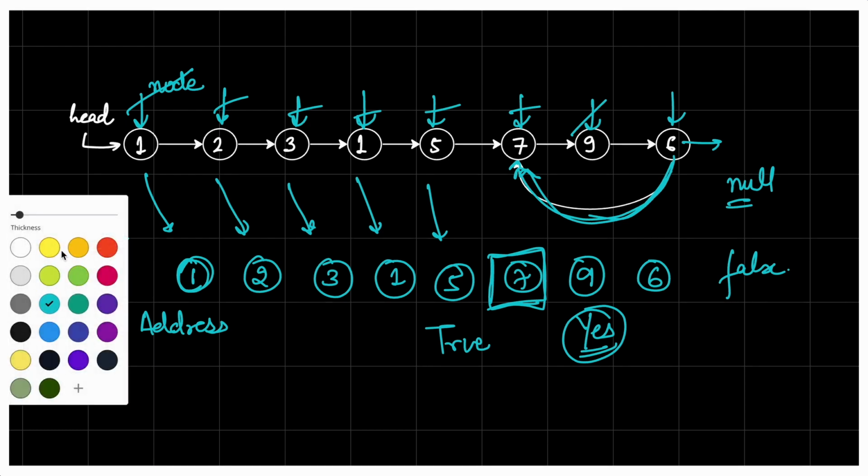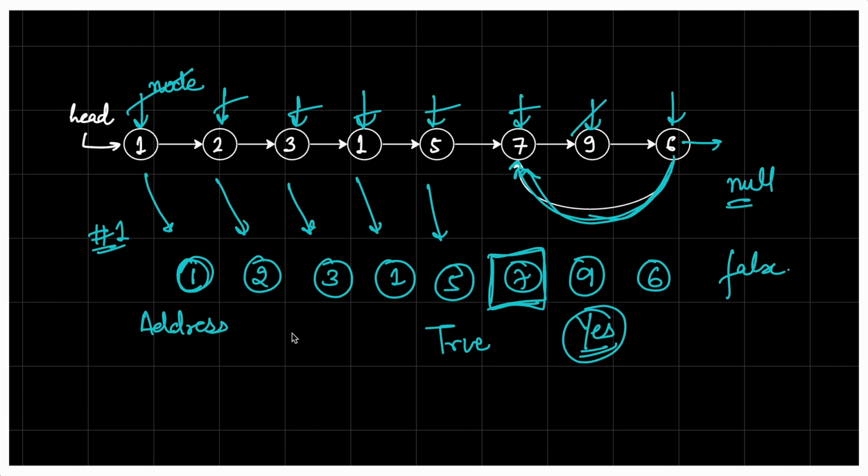Now what will be the space and the time complexity? Space is going to be O of n because we are storing each and every node in the hash set. So if there are n nodes present in the linked list, the space complexity is going to be O of n. And since we are traversing each and every node in the linked list, the time complexity is also going to be O of n. So it is linear time, and it is fine to solve this question with this approach.